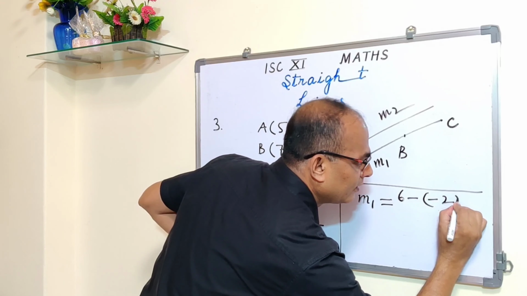y2 minus y1 upon x2 minus x1, 7 minus 5. And this gives you how much? 6 plus 2, 8, upon 2, and this gives you 4. So M1 we got 4. You can write down one more step here: 6 plus 2, then 8 upon 2 is equal to 4. Okay, fine. Now let us find out M2.